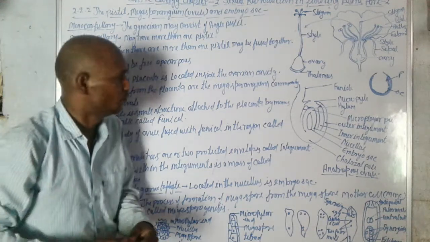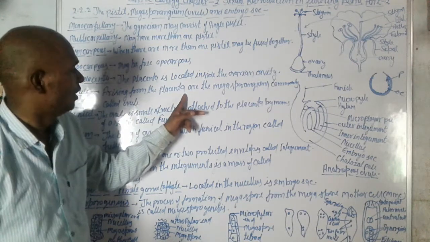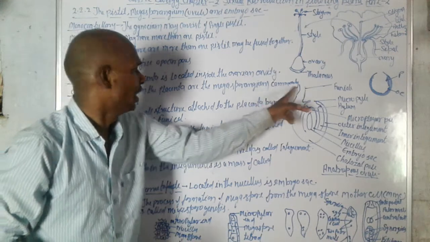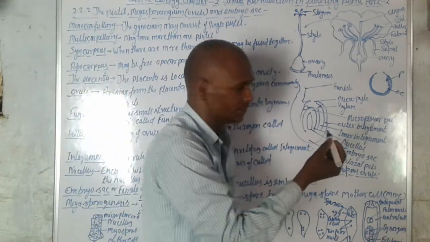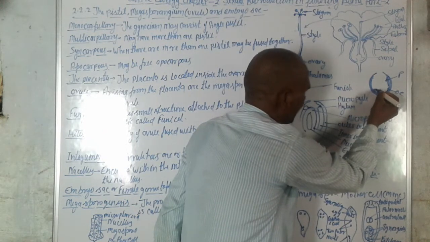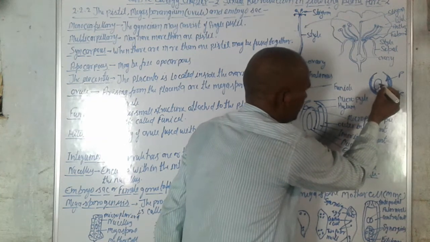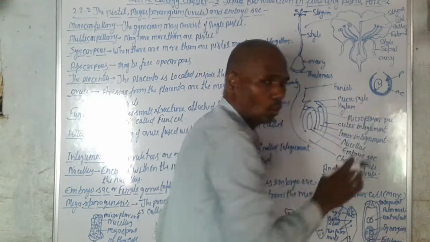Ovule. What is the ovule? Arising from the placenta are the megasporangium, commonly called ovule. When a structure arises from the placenta, this structure is the ovule.